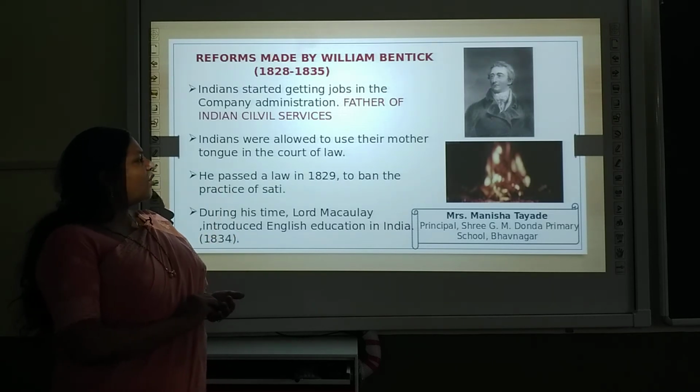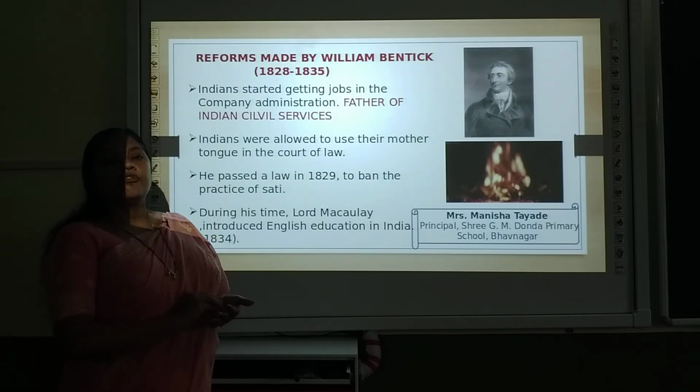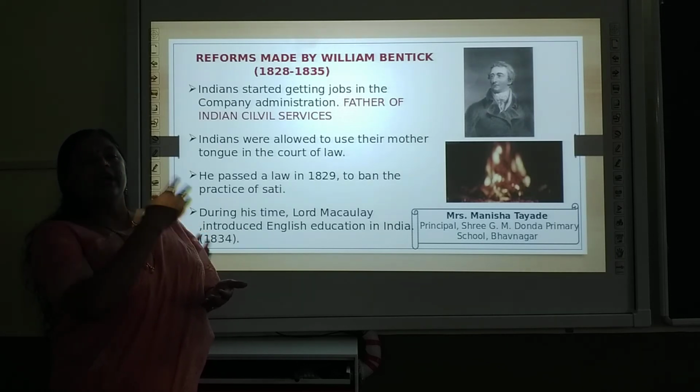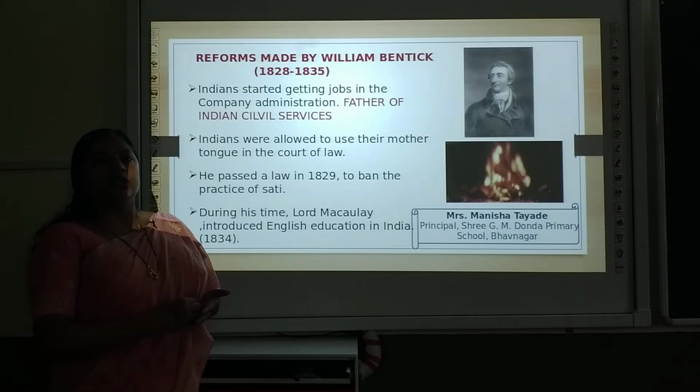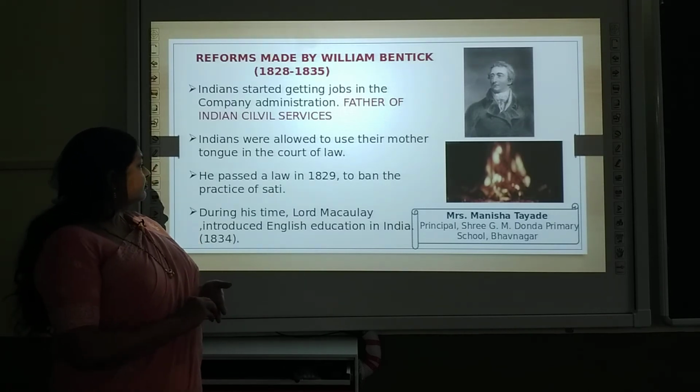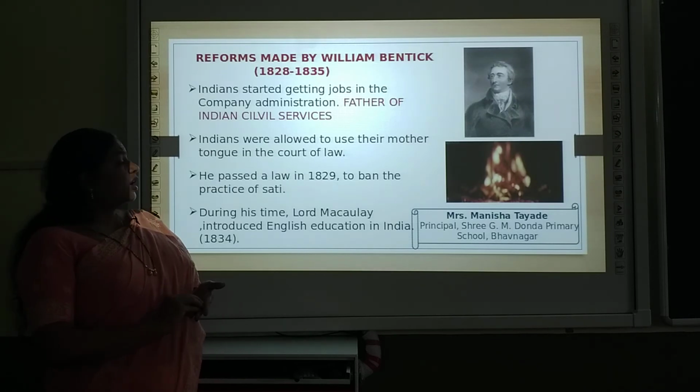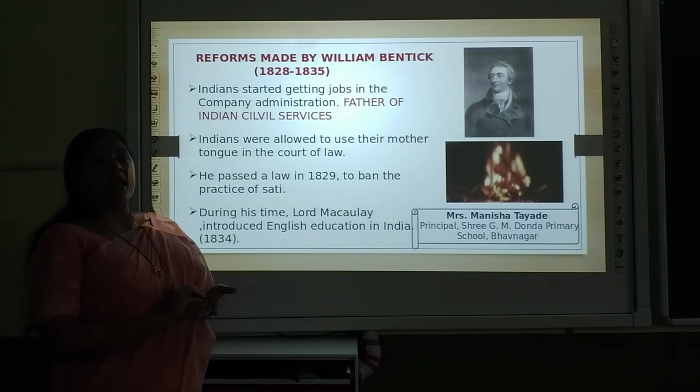Then Indians were allowed to use their mother tongue in the court of law. Before the arrival of William Bentinck, it was a rule that if any case was being heard in the court, the only language used was English, but William Bentinck allowed the mother tongue to be used in the court. Then he passed a law in 1829 to ban the practice of sati.